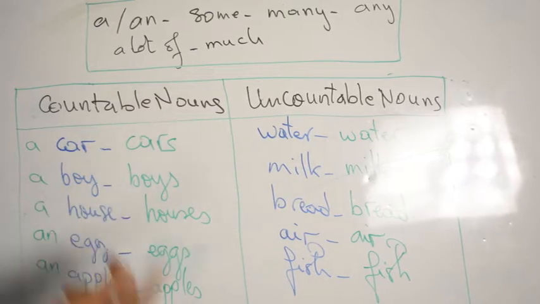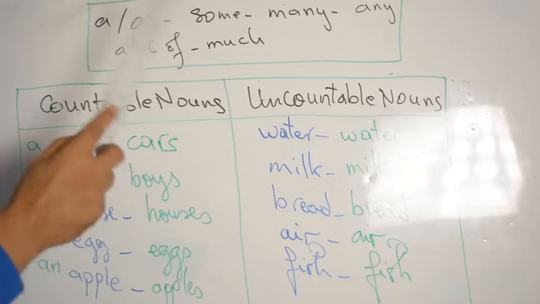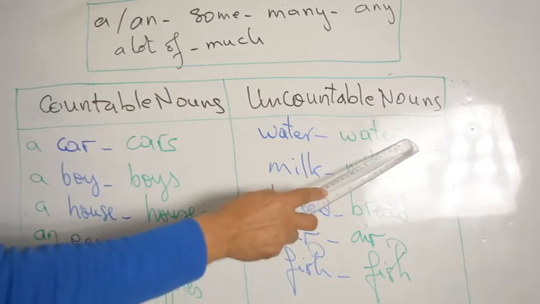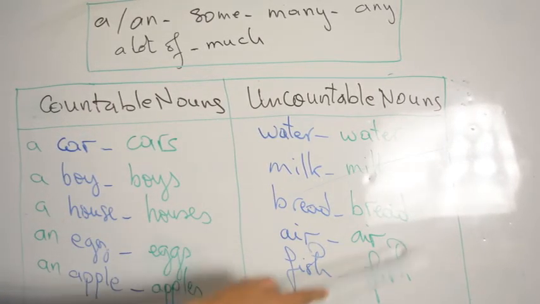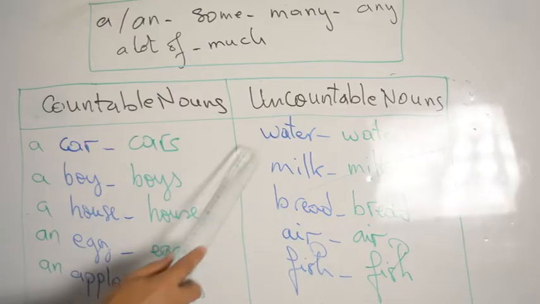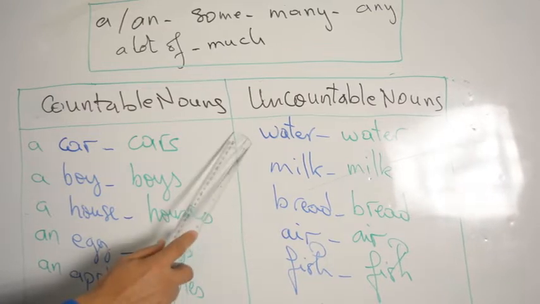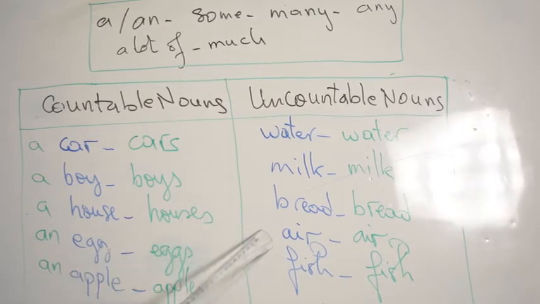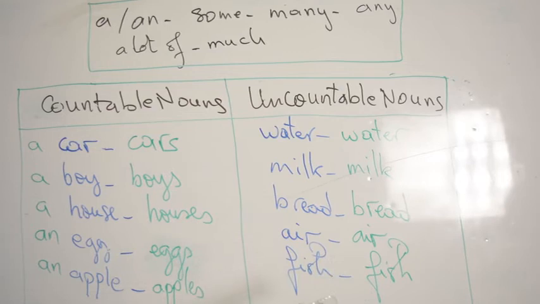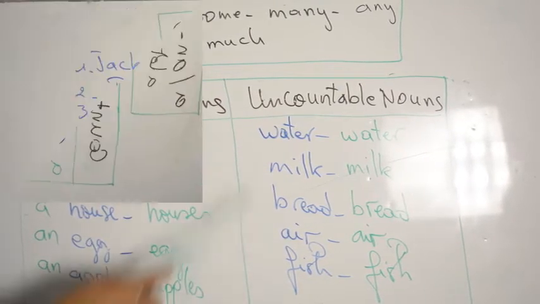So here, uncountable nouns. What do you mean by uncountable nouns? Uncountable nouns are nouns that don't have a plural form. They don't take s. We cannot write here waters, milks, breads, airs, fishes. No, it's impossible. Their singular form is without the article a. We cannot write here a water, a milk, a bread, an air, a fish. No, it's impossible. Okay? And they take singular verbs.